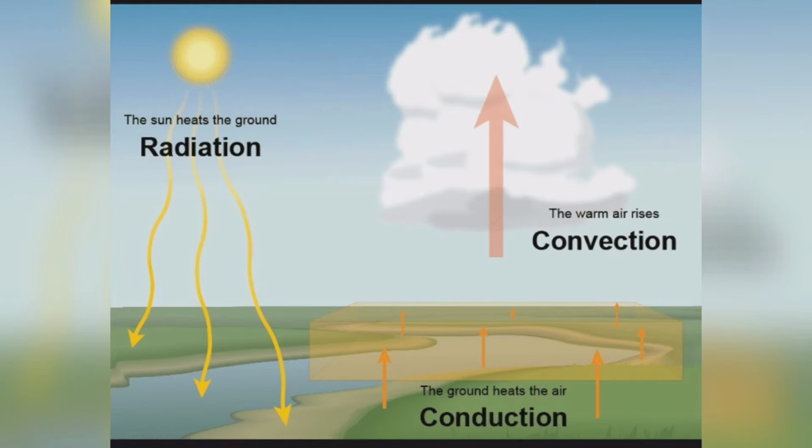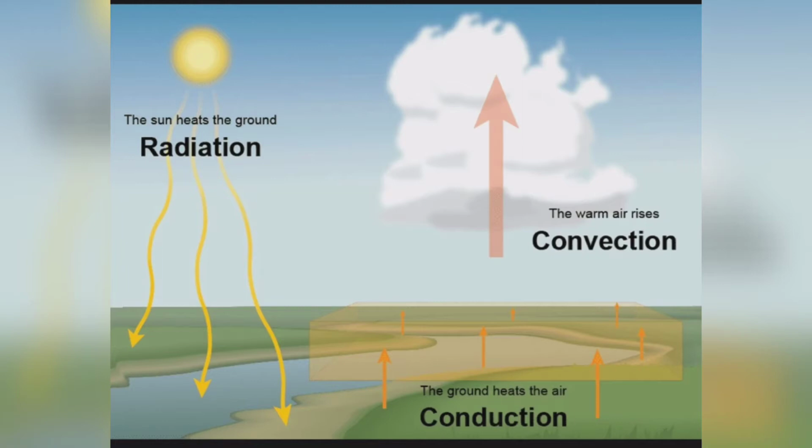First point, there is an example. Some people are sitting around a fire on a winter day to get warmed up. The heat radiates directly from the fire and gives some warmth to their bodies. Similarly, the heat from the sun directly heats up the earth's surface. This heat is then radiated to the atmosphere.